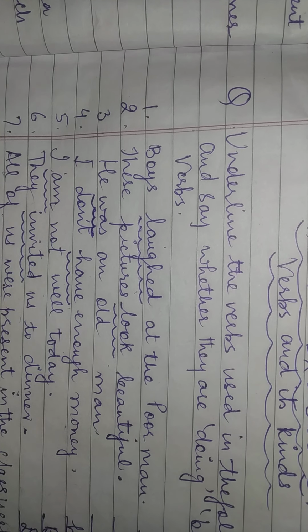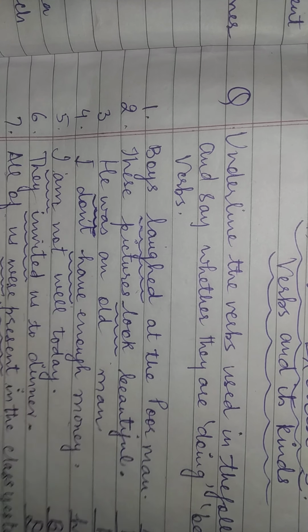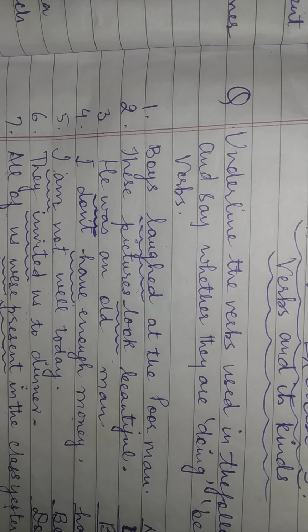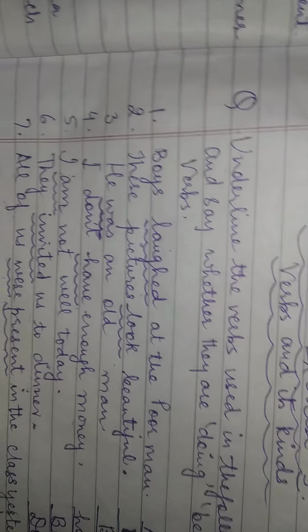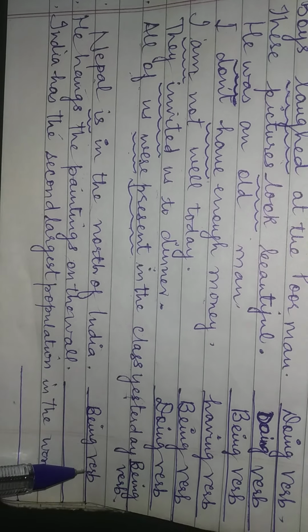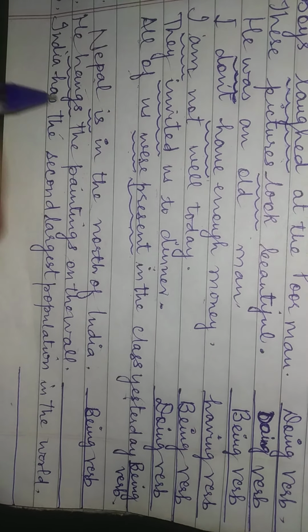नेपाल इज इन द नॉर्थ ऑफ इंडिया. इससे आपको पता चल रहा है नेपाल कहाँ पे एग्जिस्ट करता है, so it is also a being verb. Nepal is in the north of India. Being verb. He hangs the painting on the wall. Here the verb is hangs.